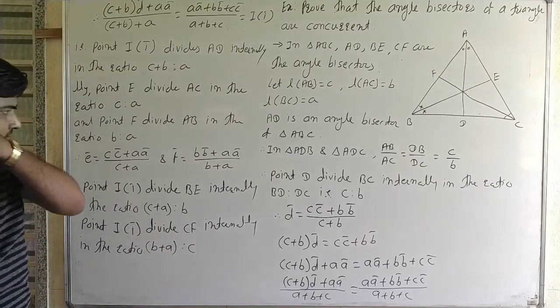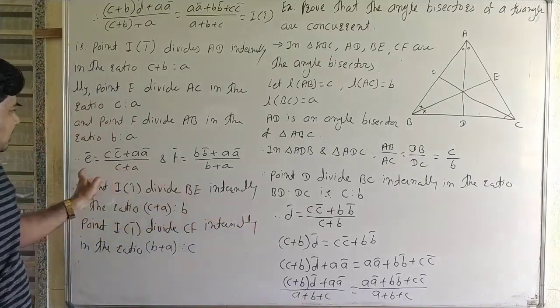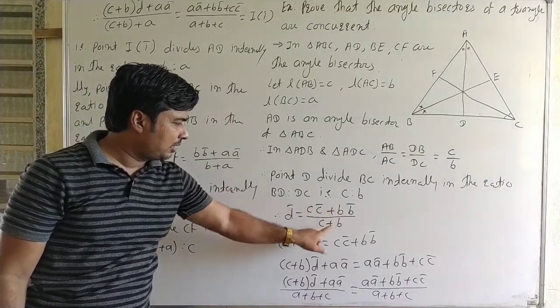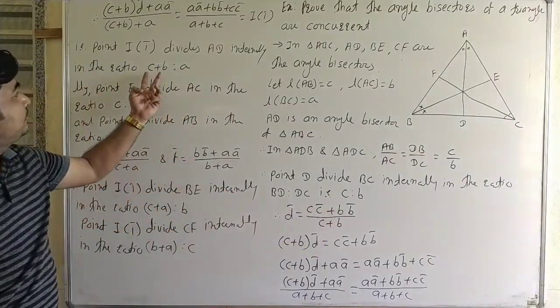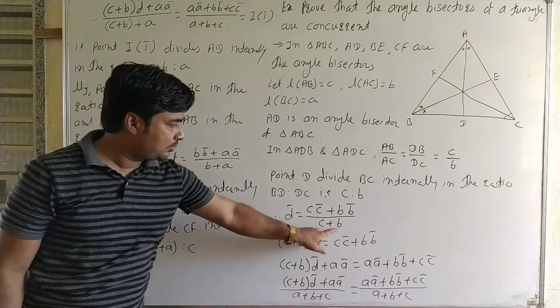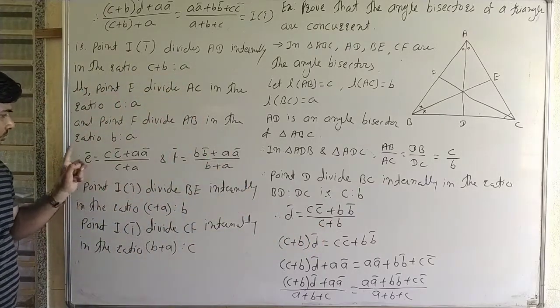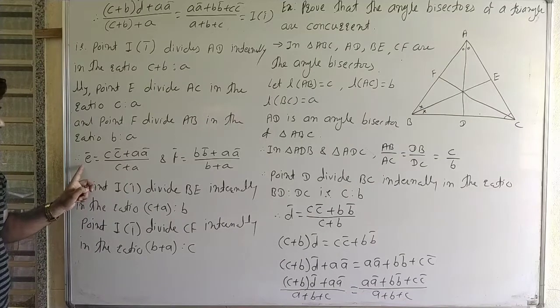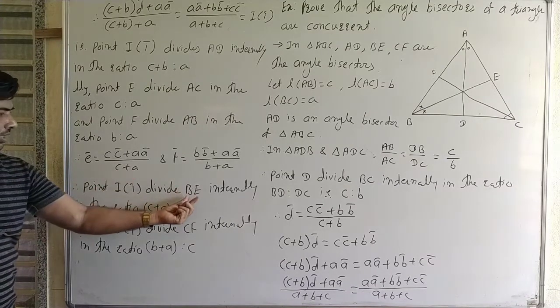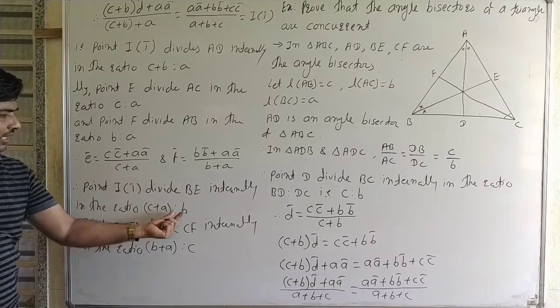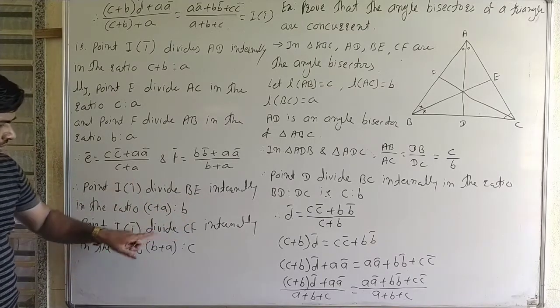Here it is, point D bar, E bar and F bar. D divides BC in the ratio C plus B is to... the ratio is C plus B, it is C plus B is to A. By using the section formula, the position vector of E bar, it is C plus A, therefore I divide BE in the ratio C plus A is to B, and then I divide CF